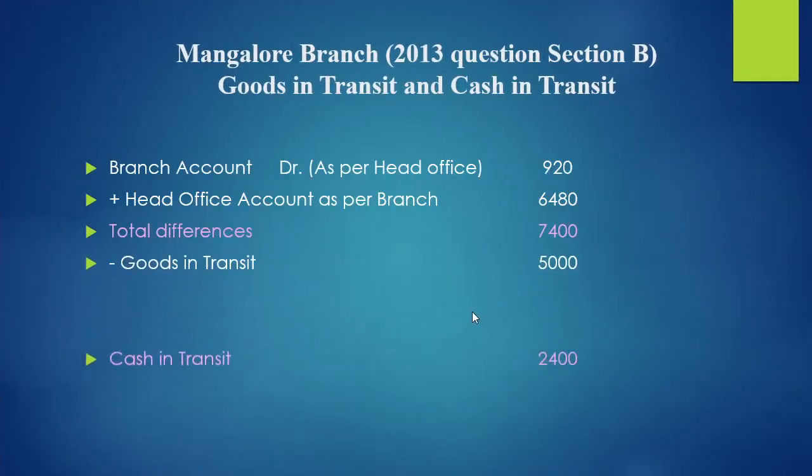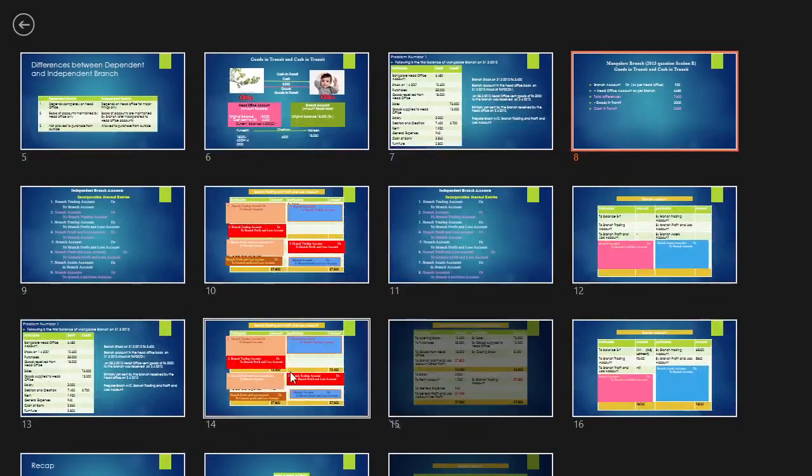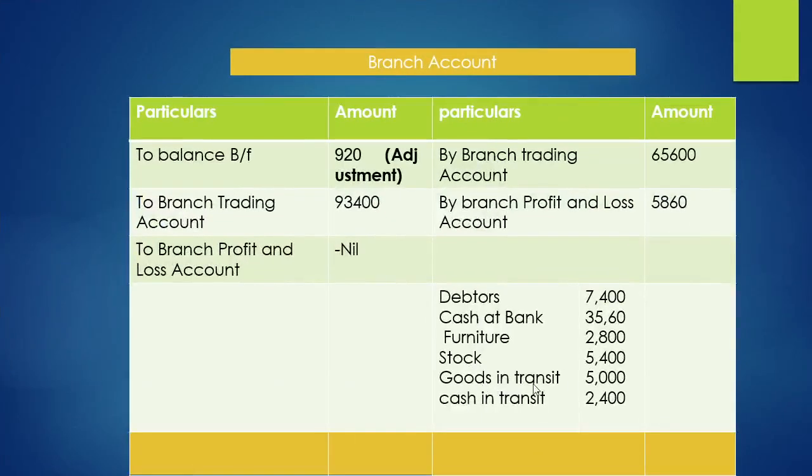Here we have specified goods in transit, it's given in the adjustment, 5,000, and the balancing figure is cash in transit, 2,400. So we have considered in the branch account cash in transit as well as goods in transit. The goods in transit 5,000, cash in transit 2,400. So the total of these assets is 26,560.